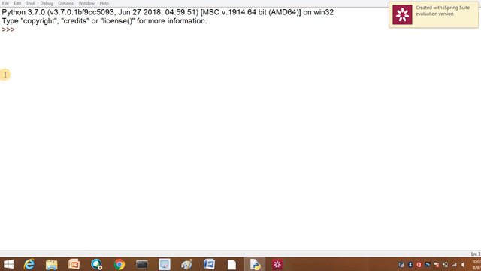For example, you can see if I am giving print of 1 plus 2, it will give me 3. If I am giving print of Python plus programmers, here it will be working differently according to the string.